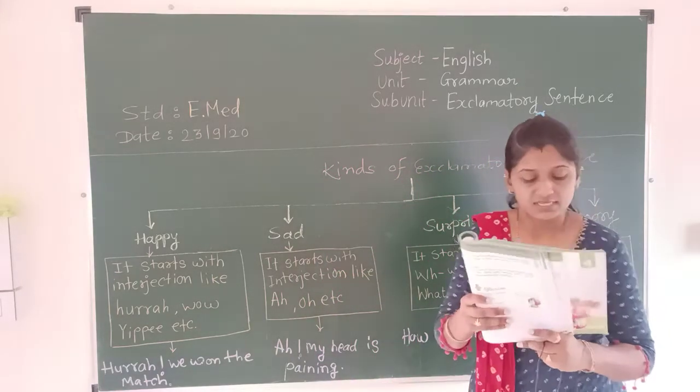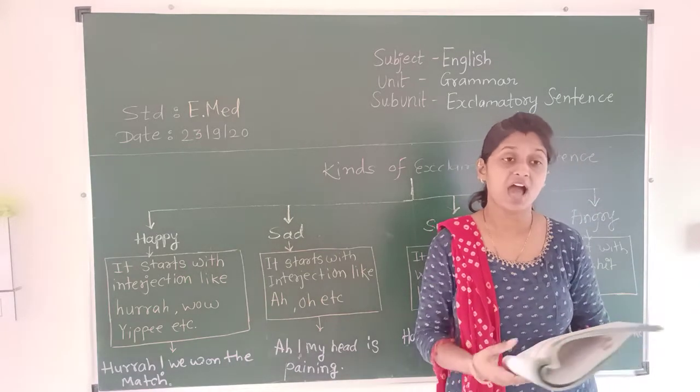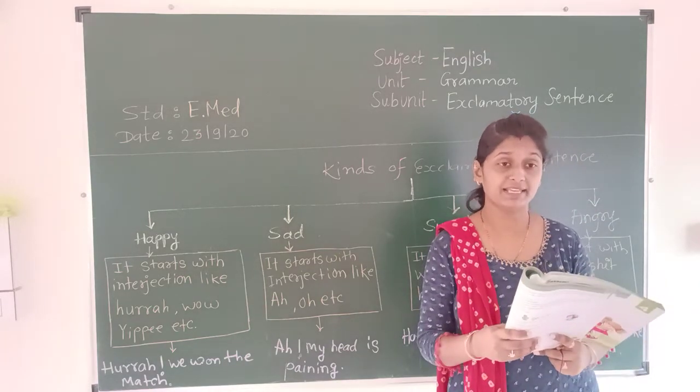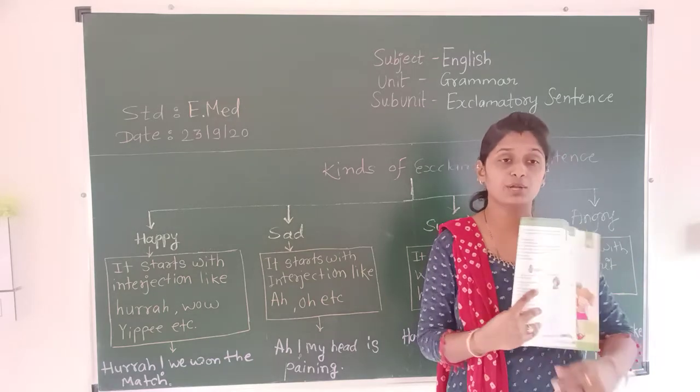Sad sentences are used to express sad feelings or mood.